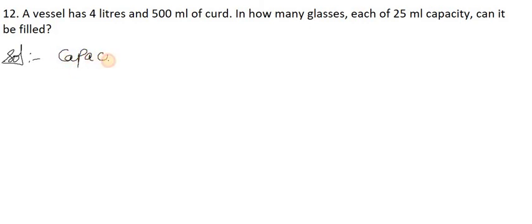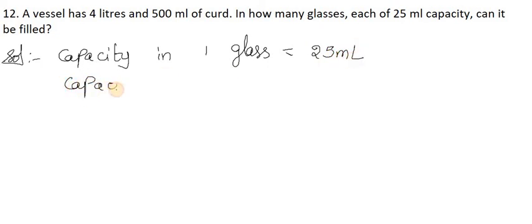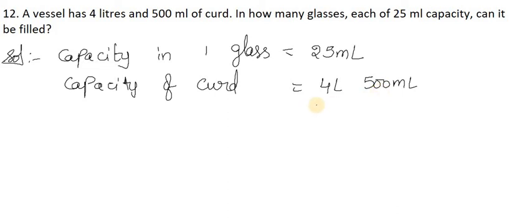So first we will convert these liters and milliliters into, yes, milliliters, because we are going to divide with milliliters, so that is the reason we are going to convert into milliliters. And 1 liter is equal to 1000 milliliters.